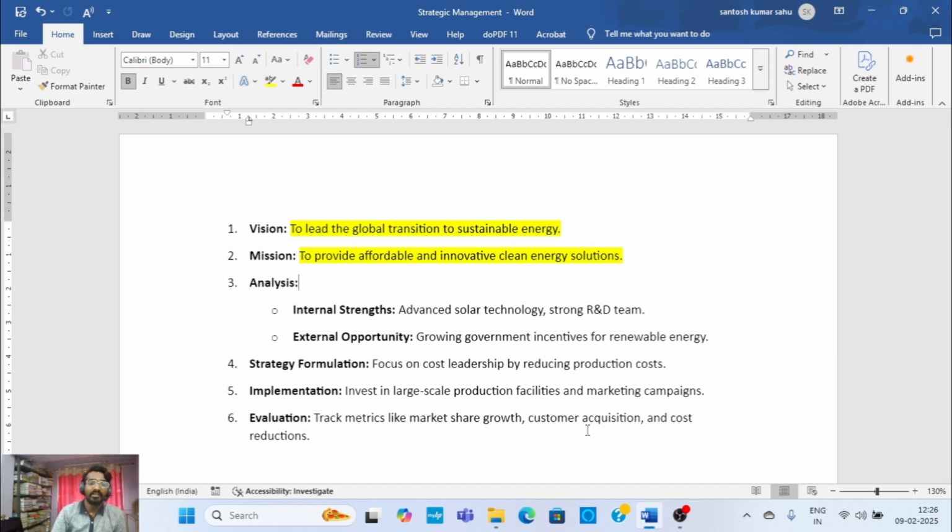Then third comes the analysis, which covers internal strengths and external opportunities. What internal strengths are available within the organization? How solar and updated technology are being used, and how strong the R&D teams working with the farm are. Then the external opportunity: the growing government incentives for renewable energy, that is, government policies and regulations supporting renewable energy sources. Those opportunities come from the external environment.